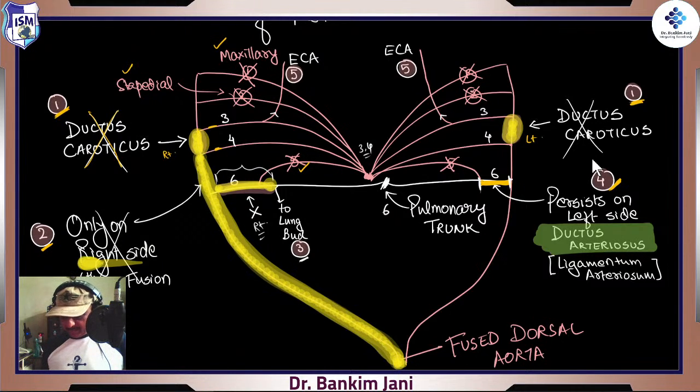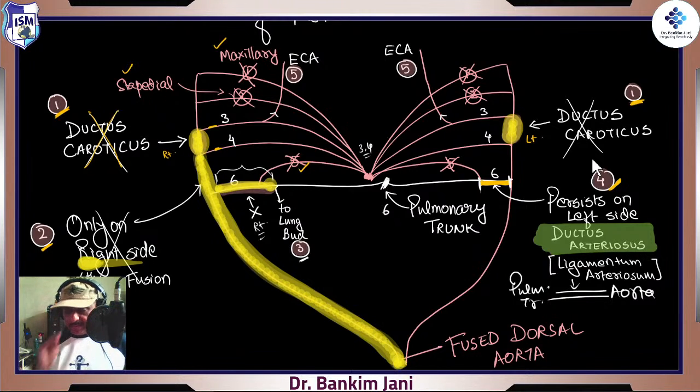Am I right? But this much understanding is sufficient. This is what is called the ductus arteriosus, a duct into the aorta, starting from the pulmonary trunk, right? This is very important.